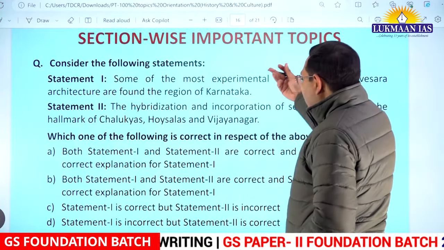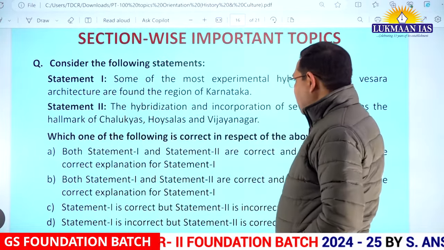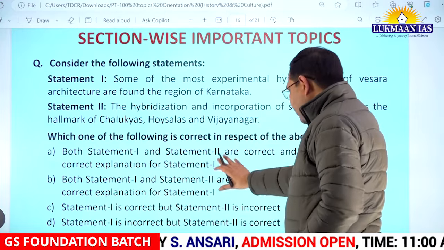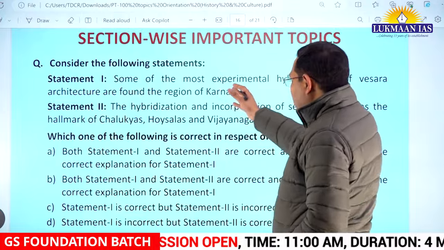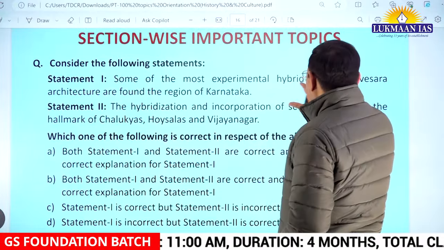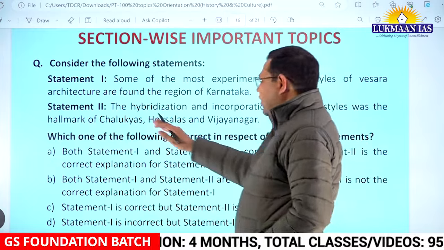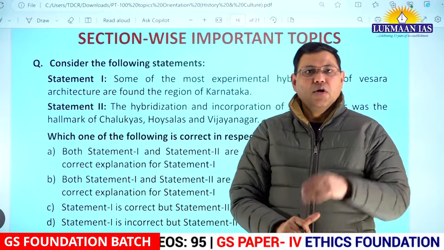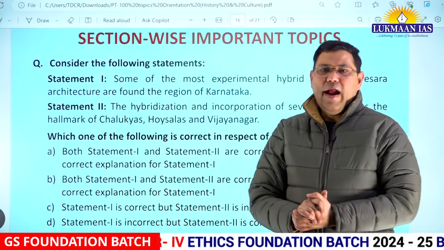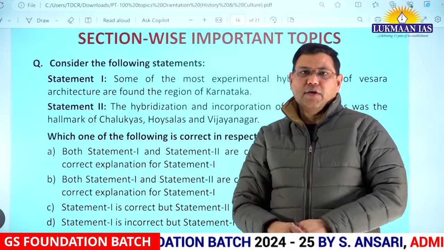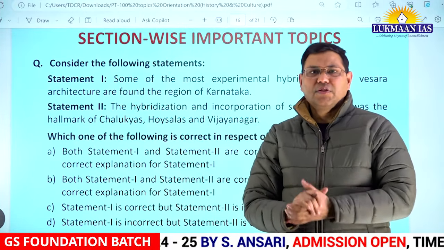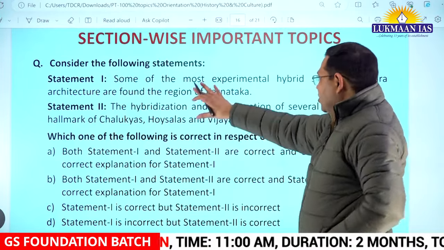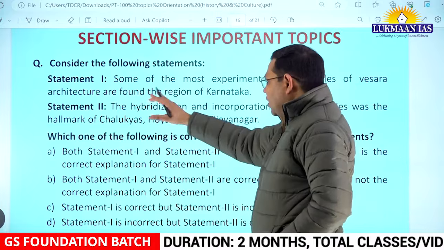One question I would like to pick up from this section. Here are given two statements and you have to identify the correct answer using the given options. So consider the following statements. Statement 1 is saying some of the most experimental hybrid styles of Besara architecture. Besara means mixed architecture. The elements of Nagara, Northern style and South, Dravida style were mixed up. And they, along with some more experimentation, were used to build temples and structures related to them in the Karnataka region. So this statement is given and this statement is correct.